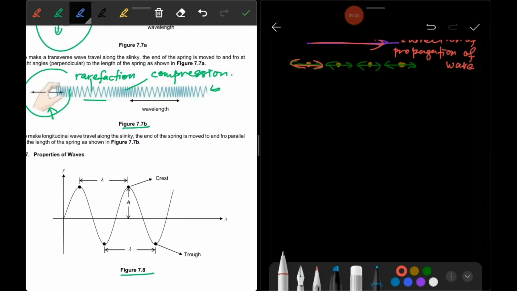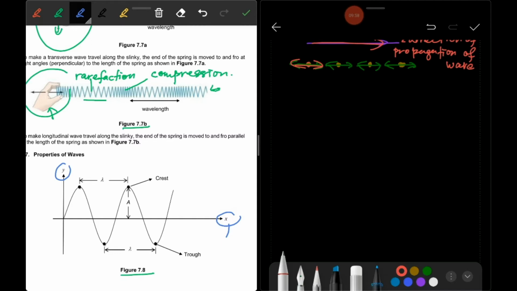The wave can be illustrated by using a sine graph or cosine graph. So here the label of the axis is y versus x. Y is the maximum vertical displacement, whereas x here is the propagation of wave.